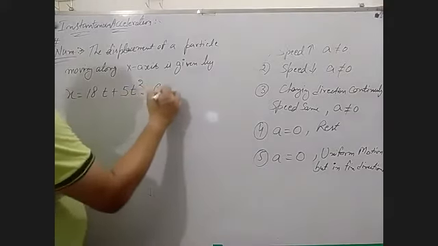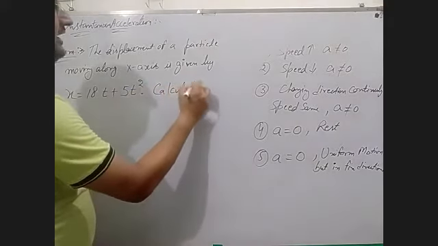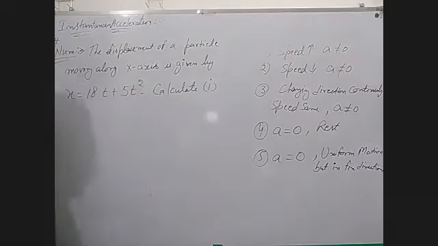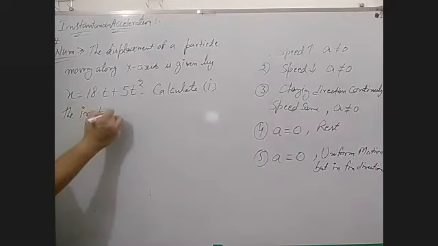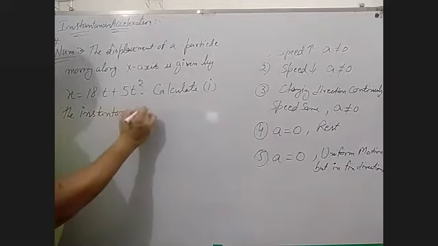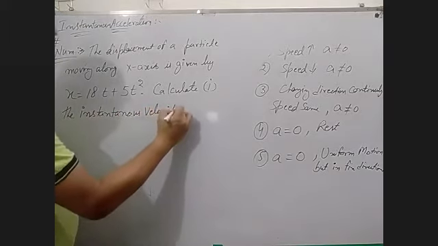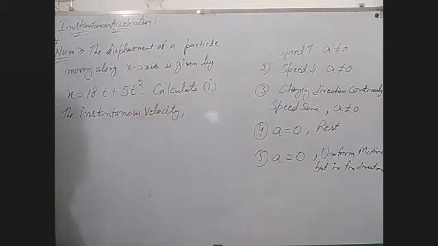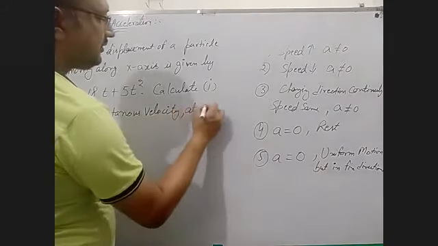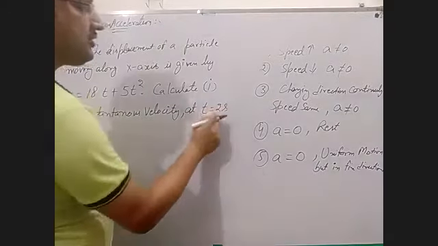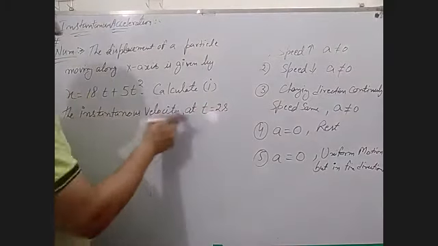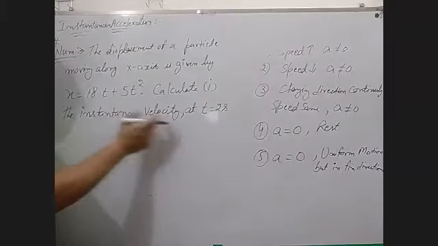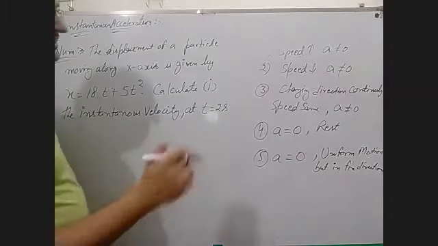Calculate: first question, the instantaneous velocity at t equal to 2 seconds, because at a particular time you can take this value, either instantaneous velocity or acceleration.